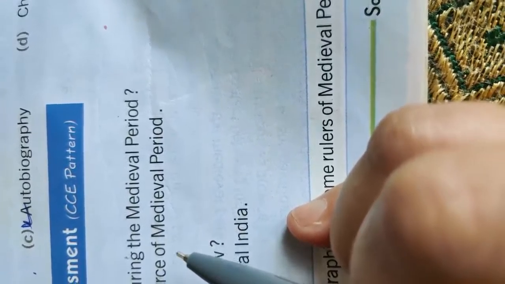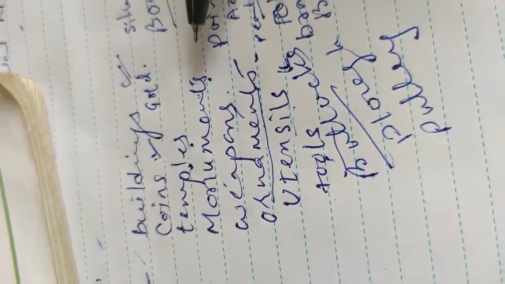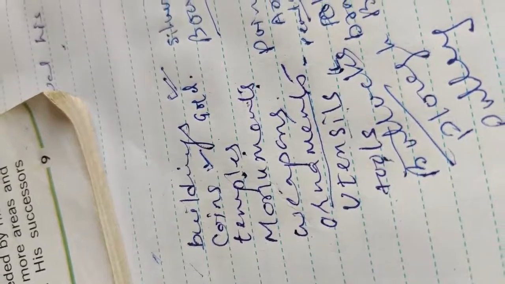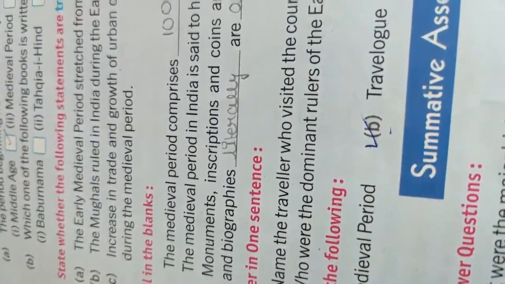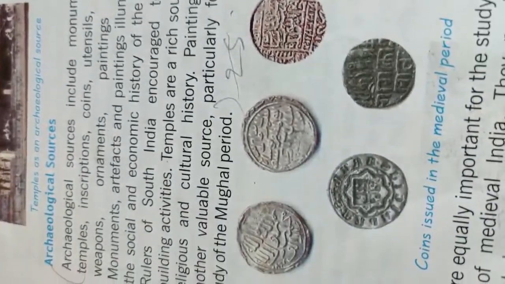And then you see second question, give some examples of archaeological sources of medieval period. So archaeological sources, I told you this, that buildings, coins, temples, understand that? These are the archaeological sources. Now, until you go through the lesson, it is difficult to understand completely. So all of you have to make a reading. See the temples, see the coins, see the paintings. These are all the sources about which we come to know about old India in 8th century.